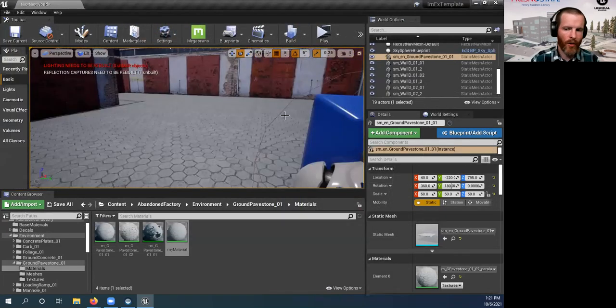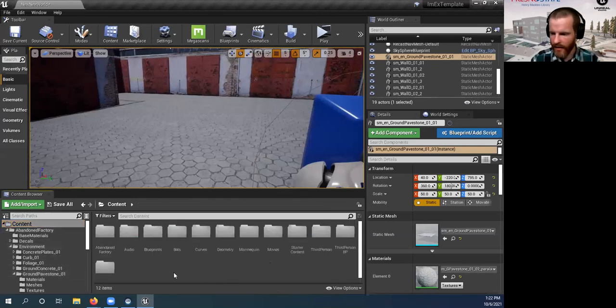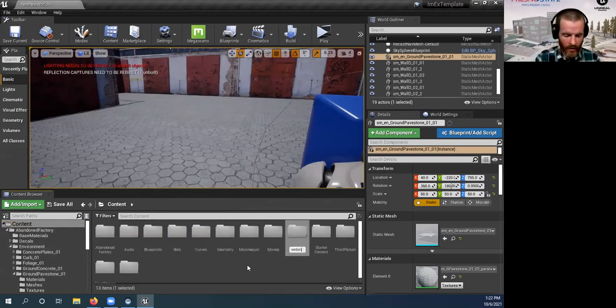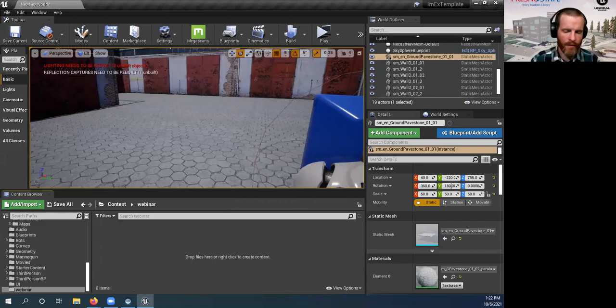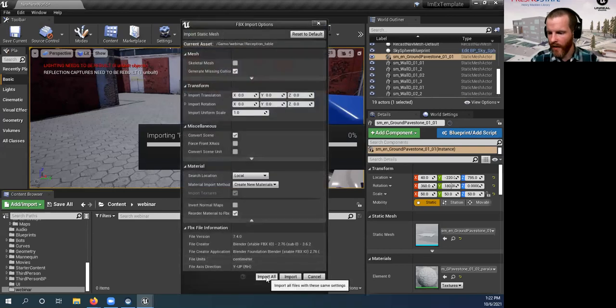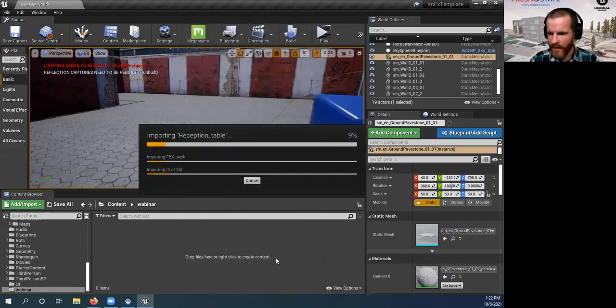All right, we've got our desk. Let's bring our desk in. I'm going to go to the content and make a new folder to put some stuff in. We're just going to call this webinar. I'm going to open that up, and from the magic of off screen, pull in this file that I downloaded of this desk and say import all. Give me all of it, every little bit of it, and then we can drop it into our scene. Almost everything is drag and drop. It's fantastic.